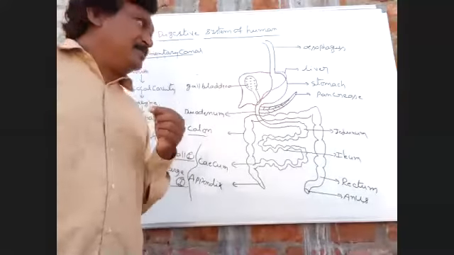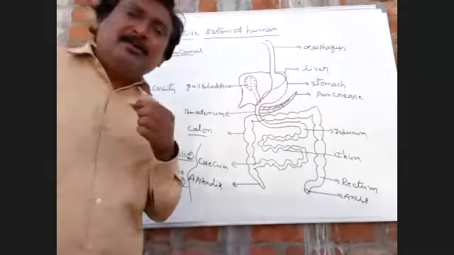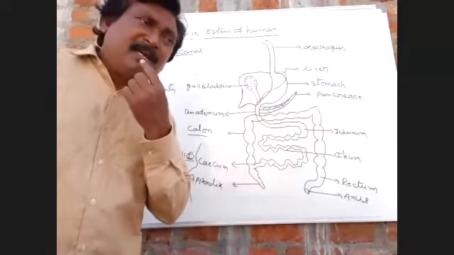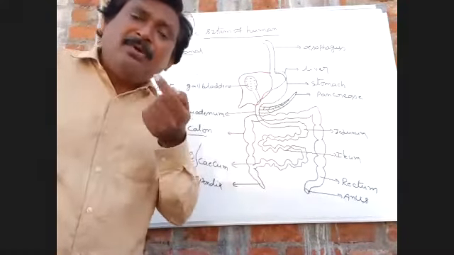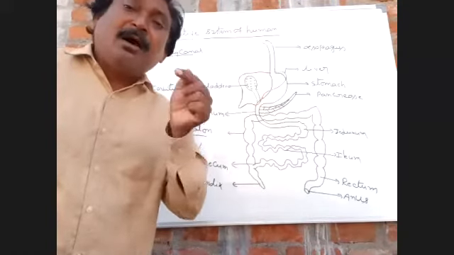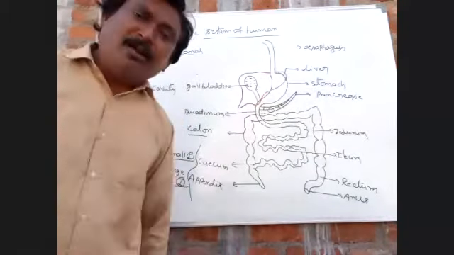So the upper lip is also called the hare lip. The lower lip is also called the hypolip.